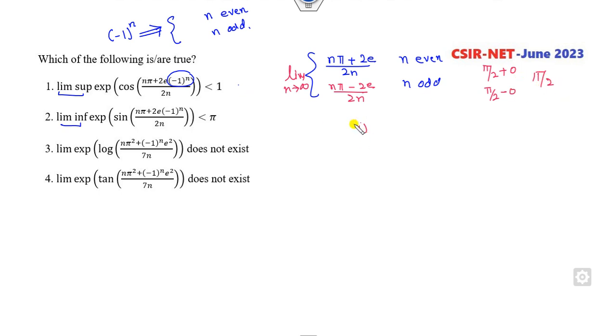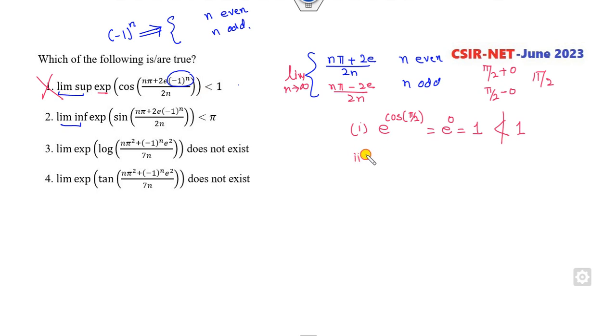So the first option becomes exponential of cos(π/2). What is cos(π/2)? It is 0. So e raised to power 0 is 1, which is not less than 1. It is equality, but the option says strictly less than 1. So this option is cancelled out.